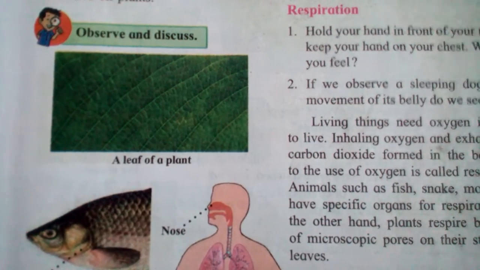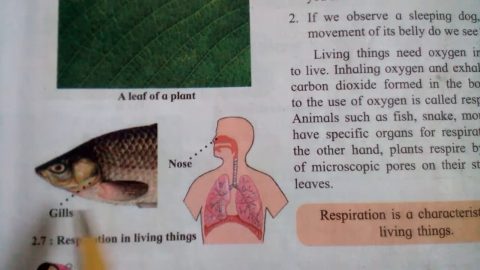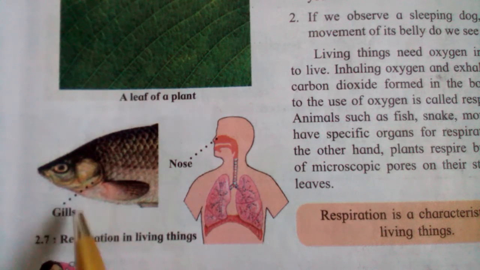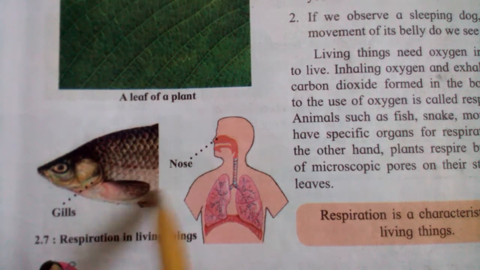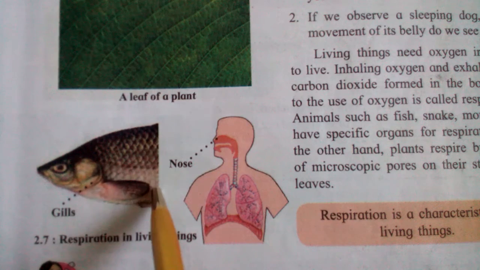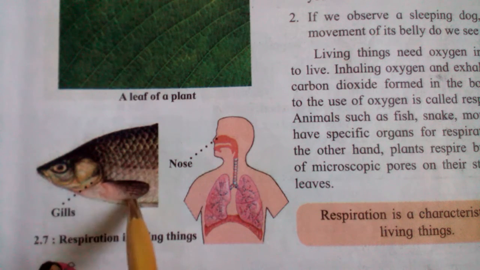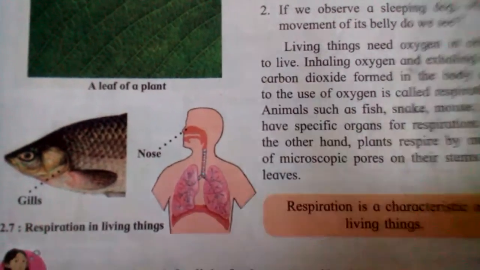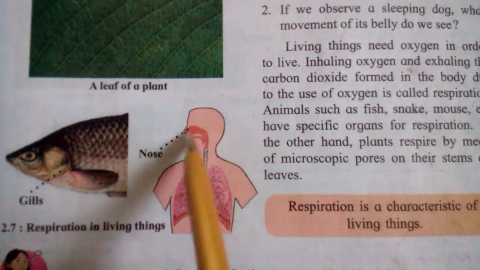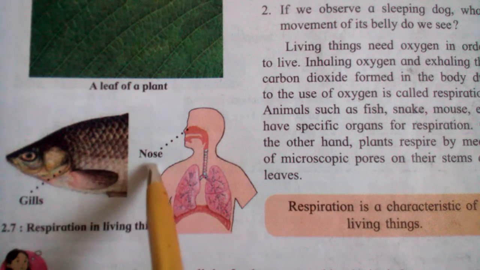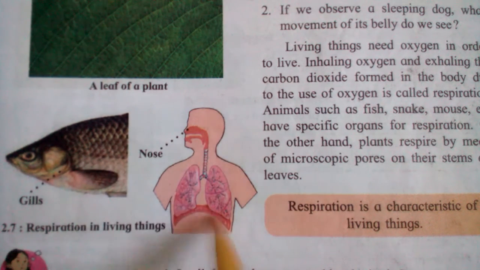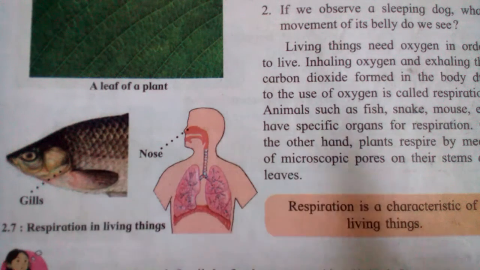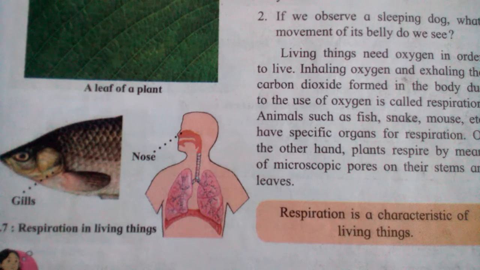Understood? Then the fish is there, and the breathing organ of fish is the gills. With the help of gills fish breathe in water, because the fish is an aquatic animal, and in water fish use gills for breathing. And we all use the nose; the nose is our breathing organ. We exchange gas with the help of the nose.